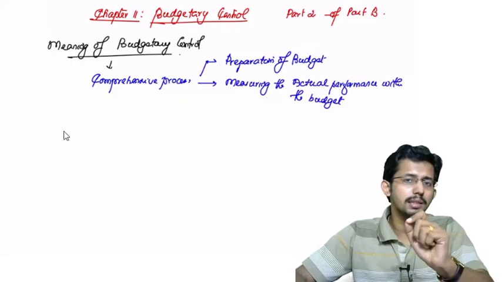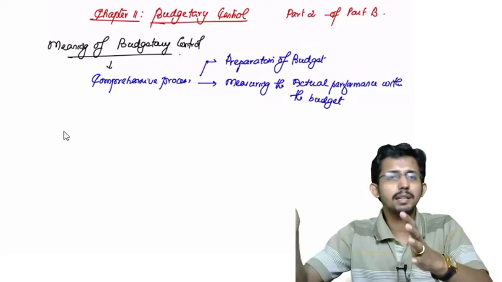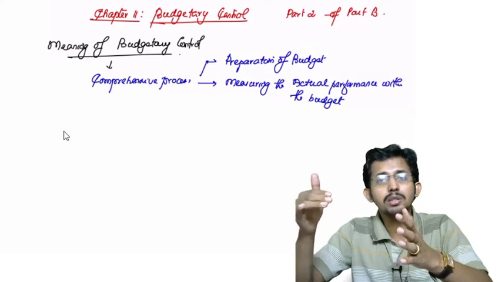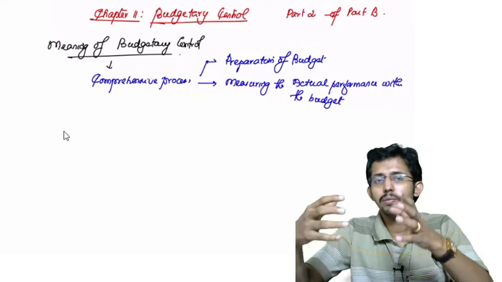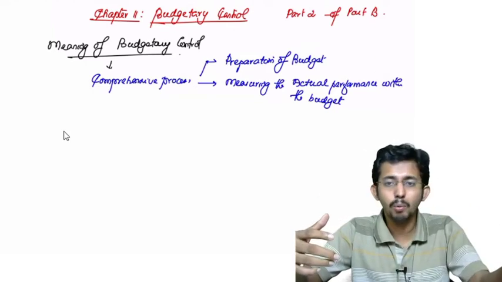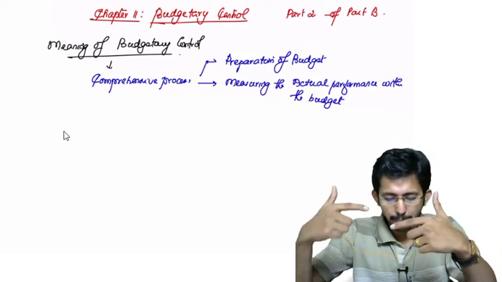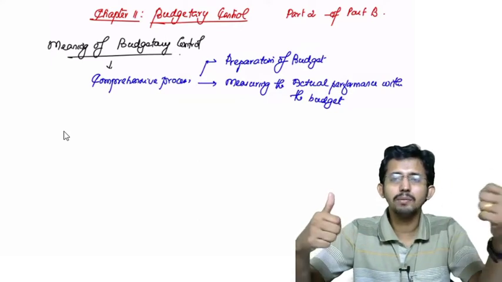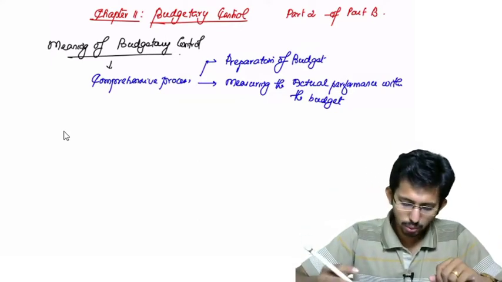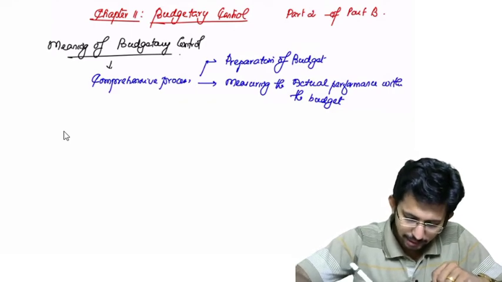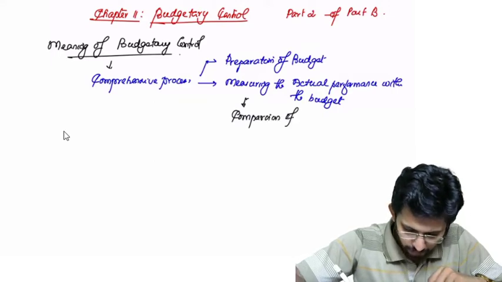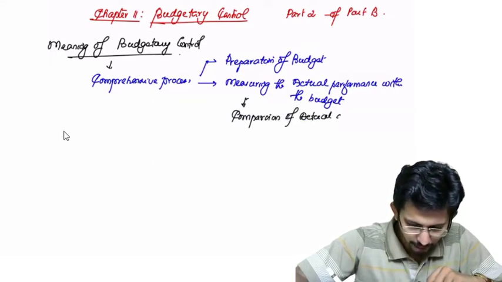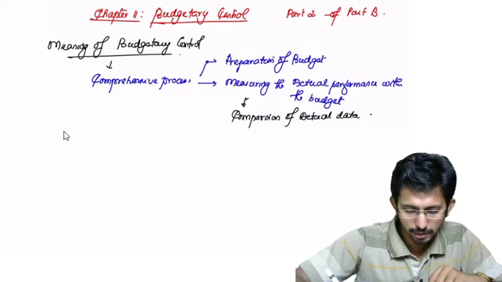Once you have prepared the budget, the budget period continues, and once it is actually over, you need to measure the figures, the cost data and revenue information for the period which is over. Now you need to compare the budgetary data with this actual data. So this is nothing but comparison of actual data with the budgetary data.